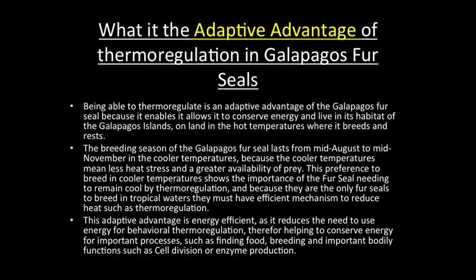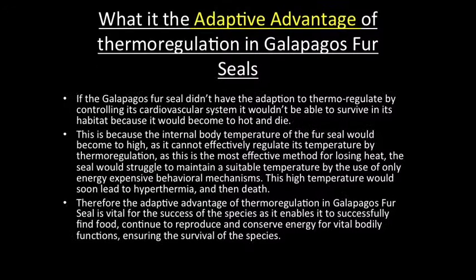This preference to breed in cooler temperatures shows the importance of the fur seal needing to remain cool by thermoregulation. And because they are the only fur seals to breed in tropical waters, they must have efficient mechanisms to reduce heat stress, such as thermoregulation. The adaptive advantage is energy efficiency, as it reduces the need to use energy for behavioral thermoregulation, therefore helping to conserve energy for important processes, such as finding food, breeding, and important bodily functions such as cell division or enzyme production. If the Galapagos fur seal didn't have the adaptation to thermoregulate by controlling its cardiovascular system, it wouldn't be